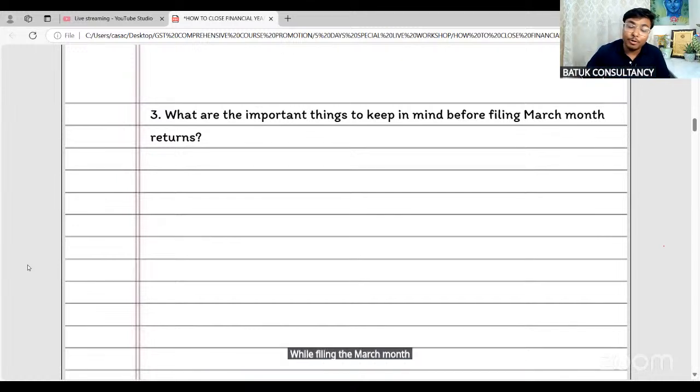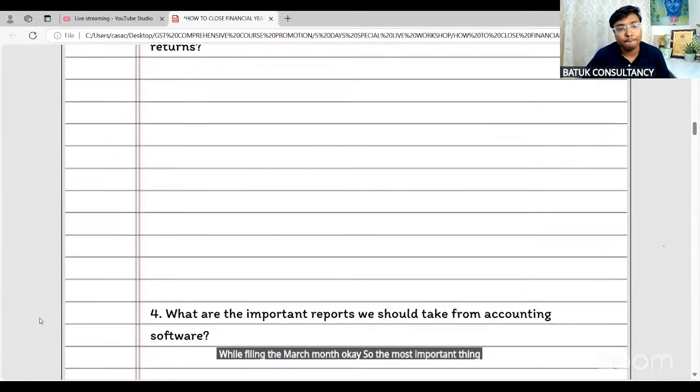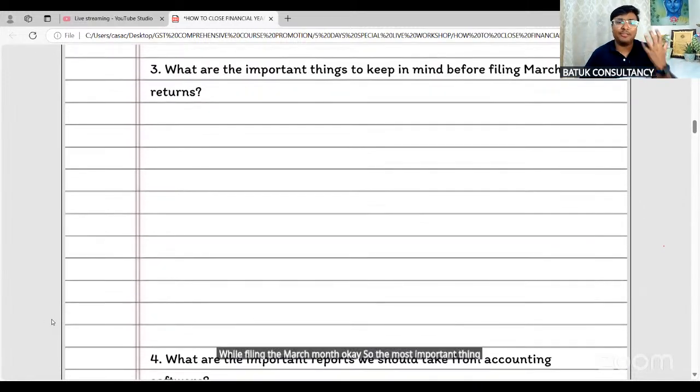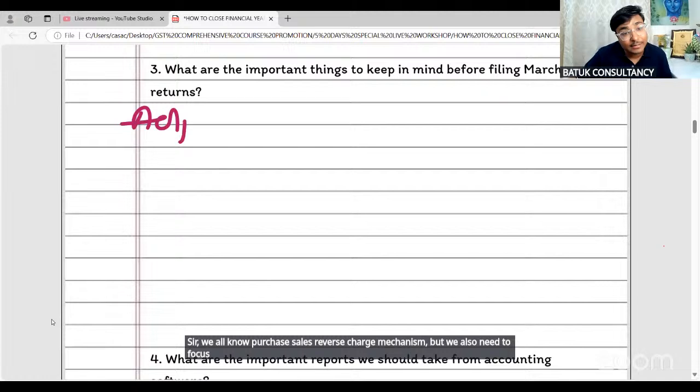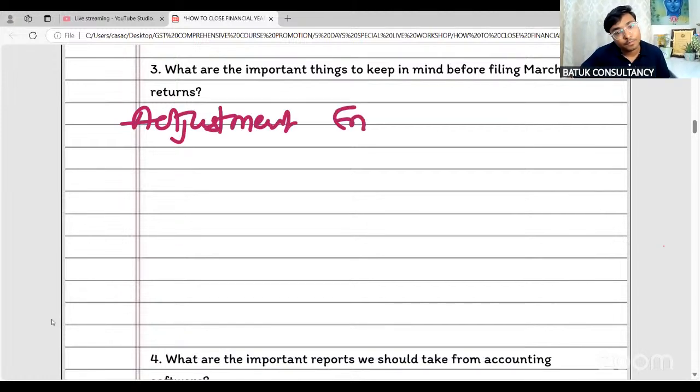Okay. So the most important thing, sir, we all know purchase, sales, reverse charge mechanism, but we also need to focus on the adjustment entries. Many times our client is not performing the adjustment entries related to reverse charge mechanism.